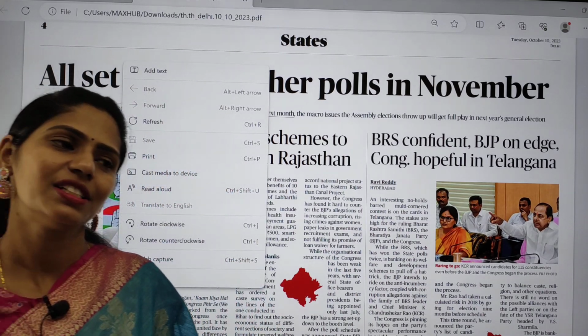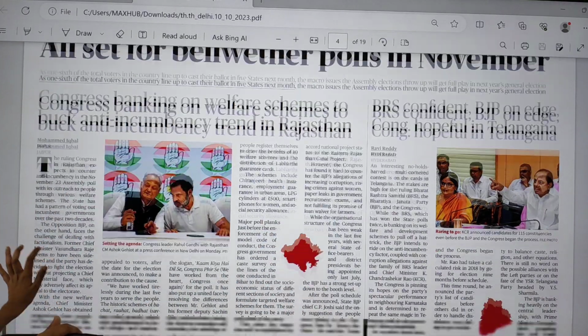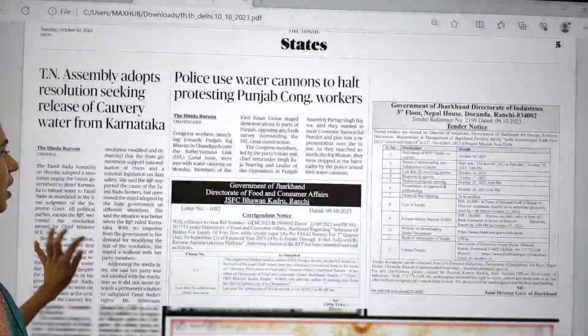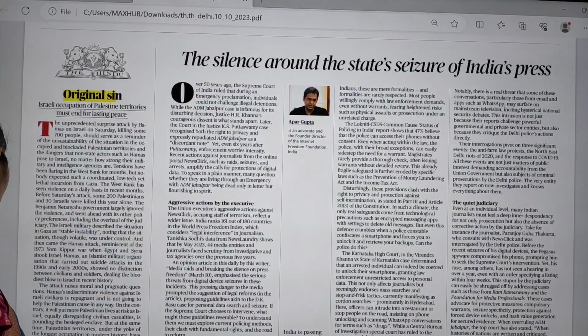And you can complete this paper in 45 minutes to 1 hour. Okay, because there is no need of reading almost all the political articles. It is a waste of your time. And in the states page also I found nothing important. And you can see this editorial page.